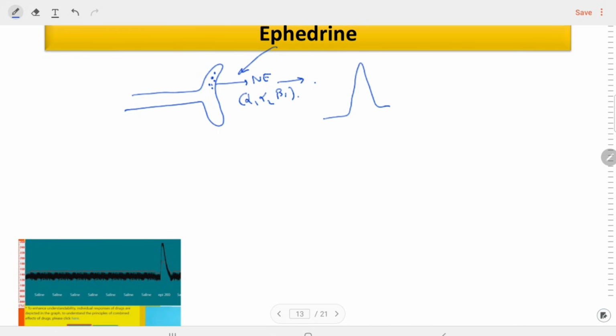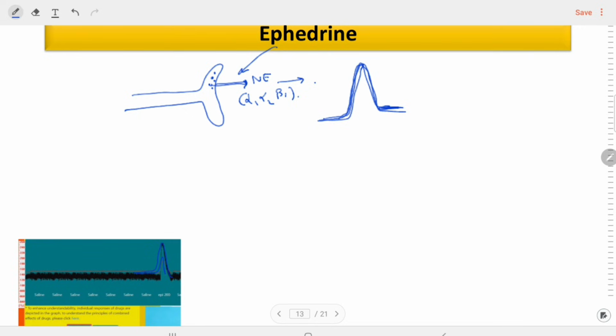So here a question: if the BP is increased, why is the heart rate not reflexly decreased? Because this drug is secreted from the presynaptic neuron, so this release is slow. Because of the slow release of the noradrenaline, BP increases slowly, and the vagal reflex will not occur here. So the BP increases, and the heart rate also increases here.